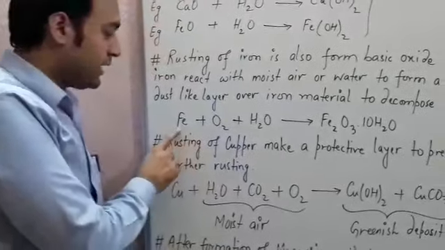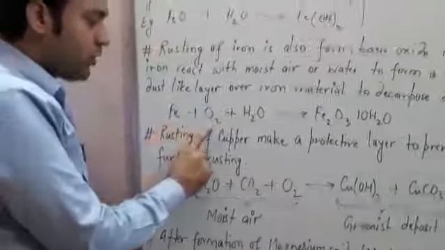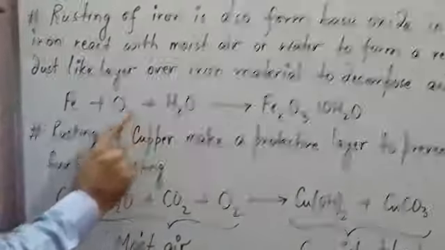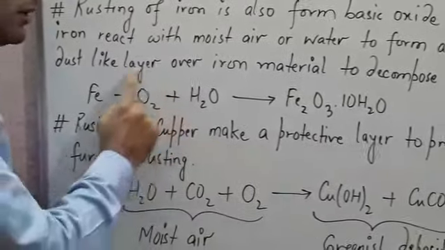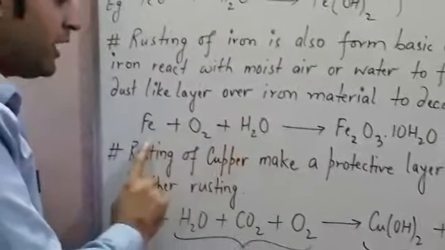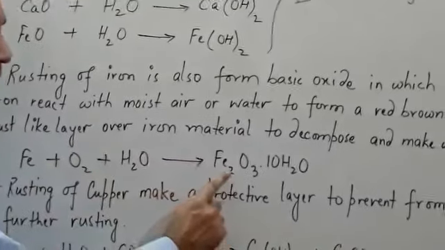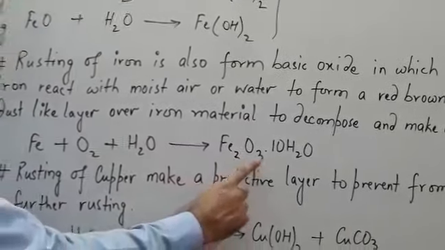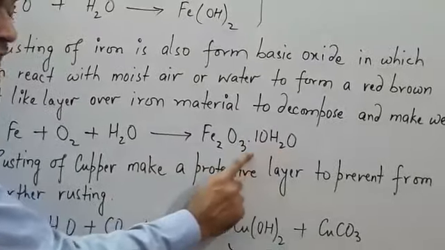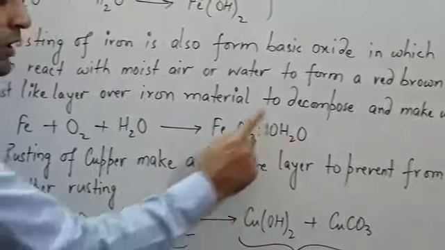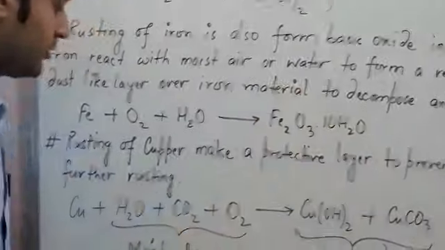Just like iron reacts with oxygen and water. This oxygen and water are available in the surroundings. Okay, then after the reaction it forms iron oxide, with the crystallization of water. Okay, this is the chemical formula of rusting.